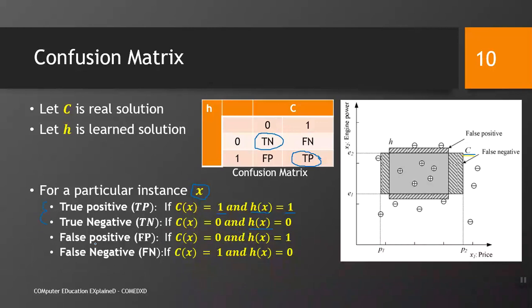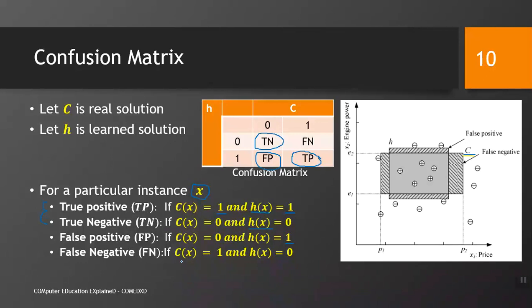Then there comes another concept called false positive. It means that in actual X is not a family car, but our hypothesis has predicted it as a family car. So, our hypothesis has wrongly, falsely made it a positive example. It is a false positive that lies over here. And the last one is false negative.